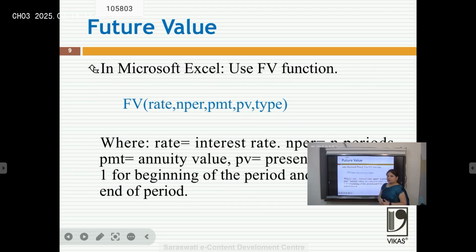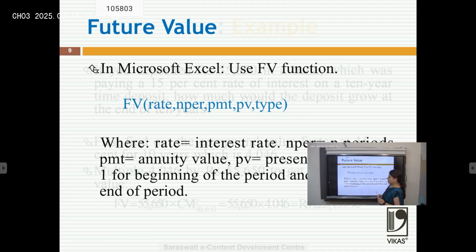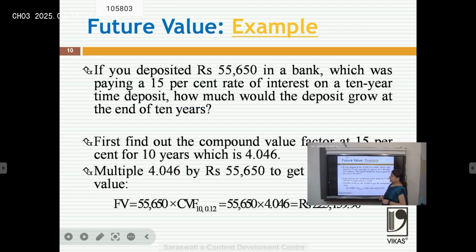We can do this with the help of Excel also. In Excel the formula is very easy. We just need to put in the rate, meaning 10%, the number of periods, the PMT amount which I am investing, the present value if I am investing something in present value, and type 1 or 0: 1 if I am investing at the beginning of the period, 0 if I am investing at the end of the period. Future value.